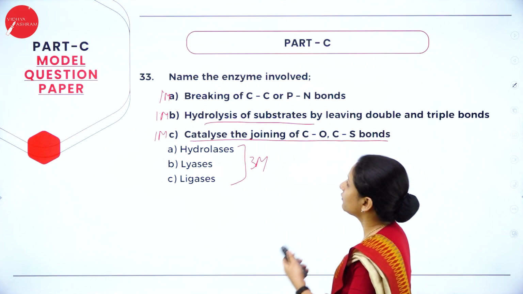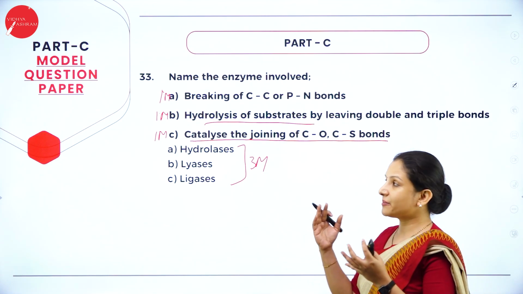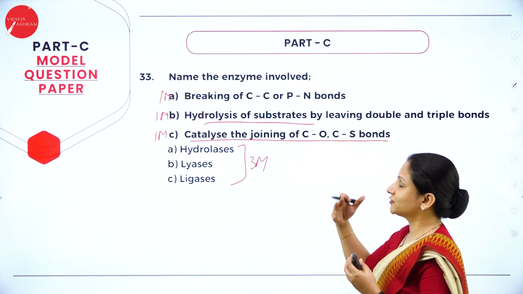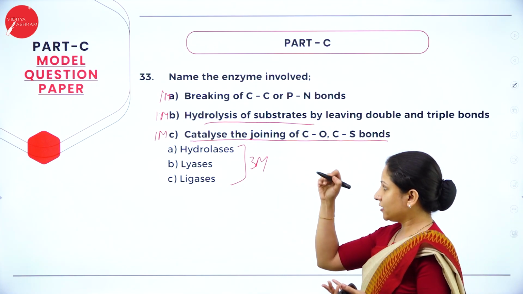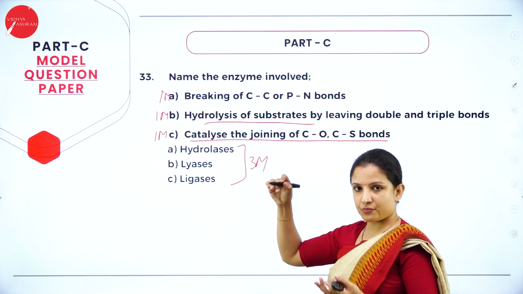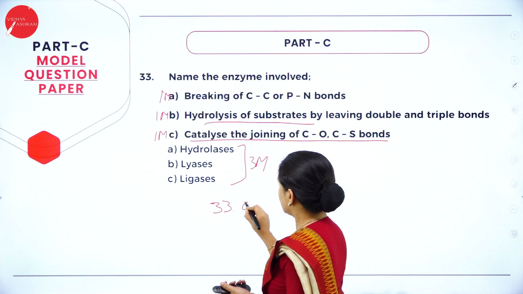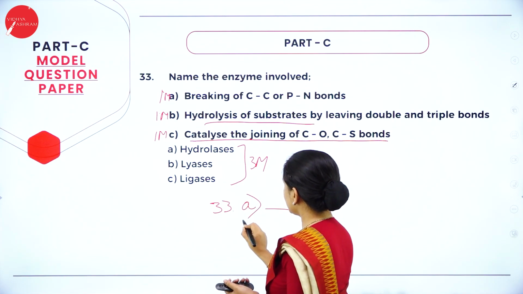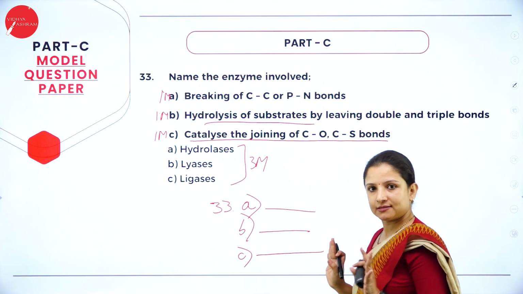So the enzyme involved in the breaking of carbon-carbon or phosphorus-nitrogen bonds are hydrolases. You don't have to write the whole question. No, just write A, write hydrolases, write B. Before that you have to write the question number 33, then write A, the answer, B, the answer, C, just the answer in a word. It is enough.